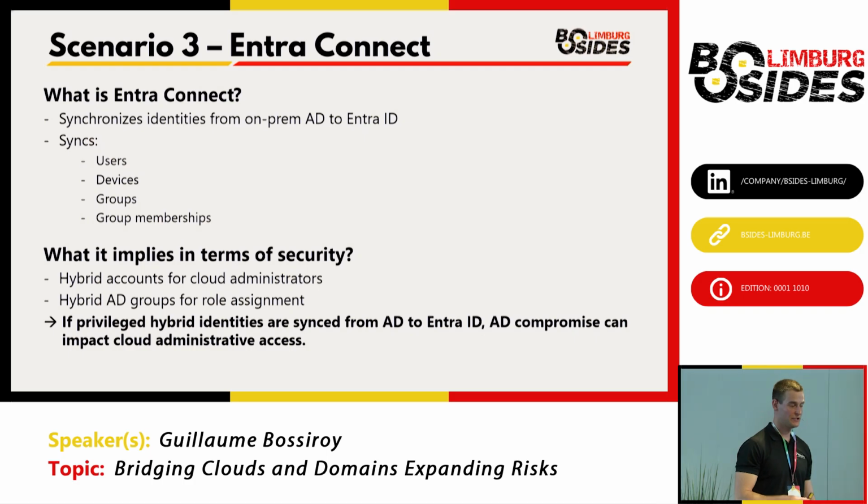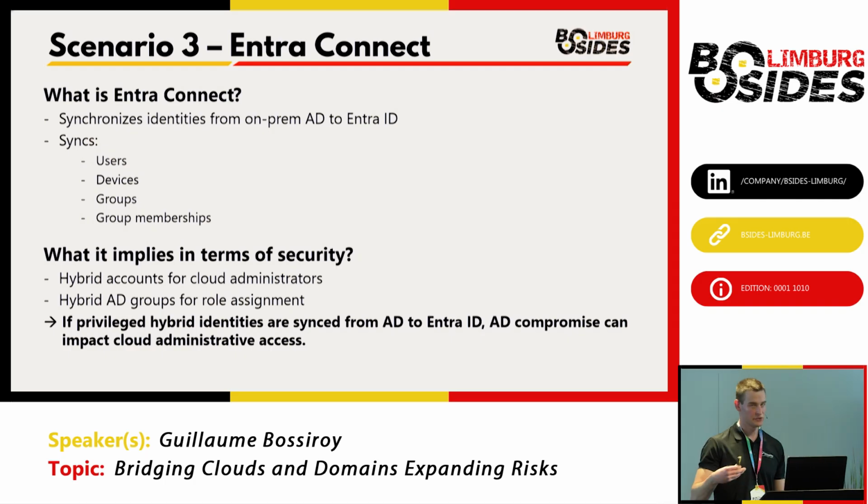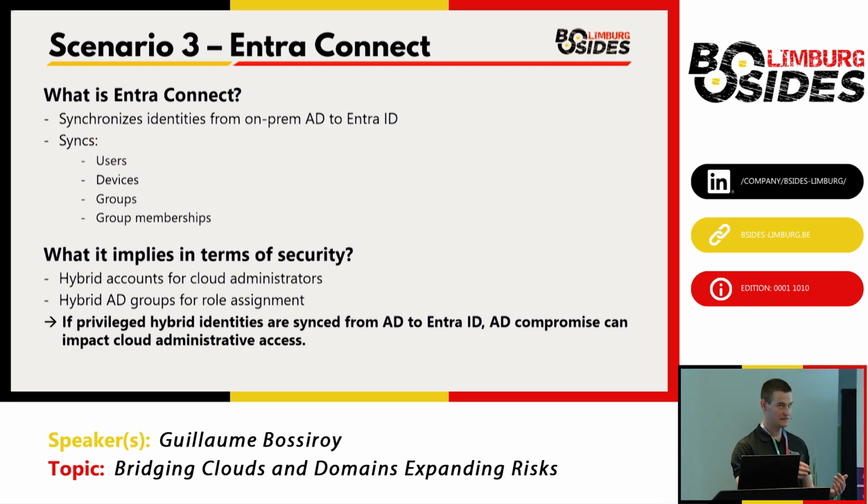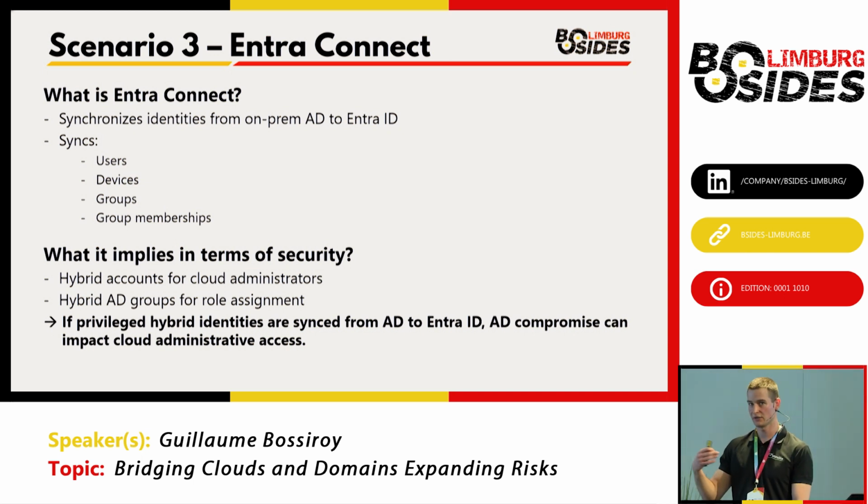What if your privileged identities are synced from Active Directory to Entra ID? This could potentially lead to a full cloud compromise if your AD is compromised. If you have global admins that are synchronized from your on-premises Active Directory, then attackers could leverage that connection, that trust, to gain full access to your Entra ID tenant.